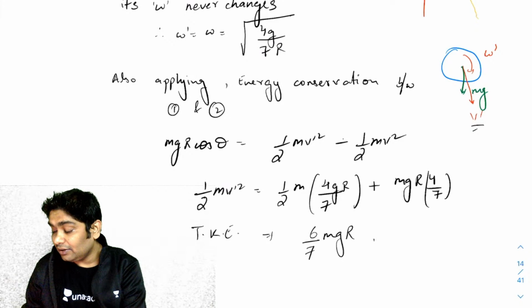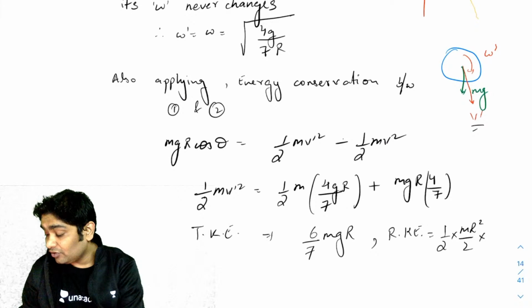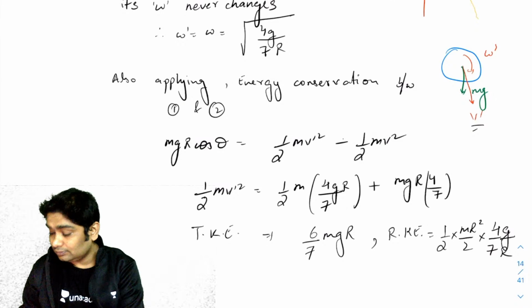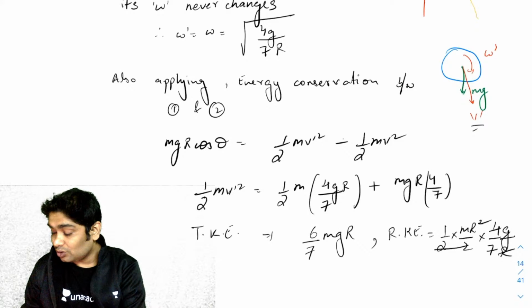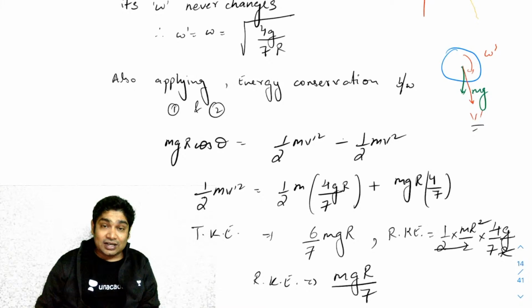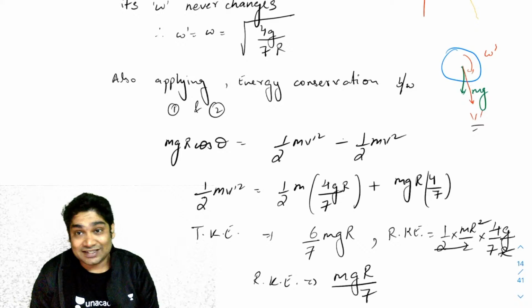How about the rotatory KE? Rotatory KE would have been half I_CM, which is mr square over 2, into omega square, which is 4 by 7 g over r. Okay, so what you would have noticed is that rotational KE in fact comes out to be mgr over 7. So the ratio between the translatory kinetic energy and the rotatory kinetic energy is in fact 6, not 2.